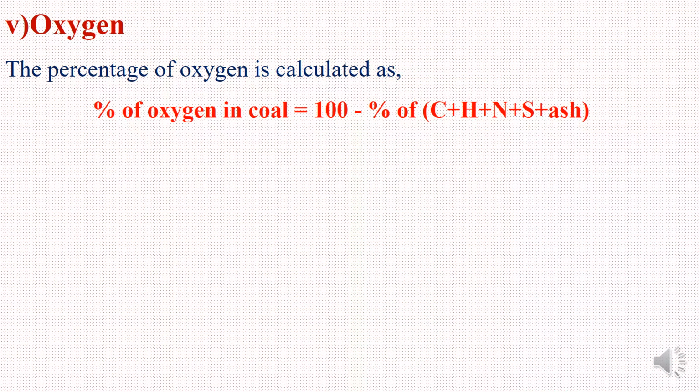Oxygen. The percentage of oxygen in coal is calculated as: 100 minus the sum of percentage of carbon plus percentage of hydrogen plus percentage of nitrogen plus percentage of sulfur and percentage of ash.